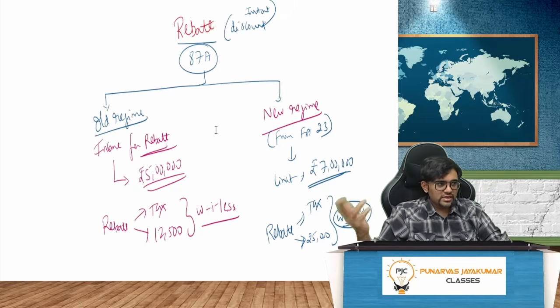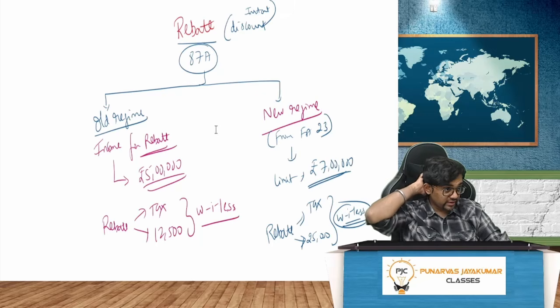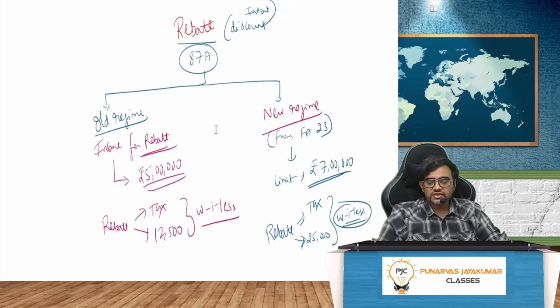Old law will go, new law will come. So last time ever, all these rebate concepts can be asked would be the next 1 or 2 attempts. Until the new tax bill comes, it may be 3 attempts, 4 attempts, whatever. The last few times only they will ask. After that, it's gone. Right.